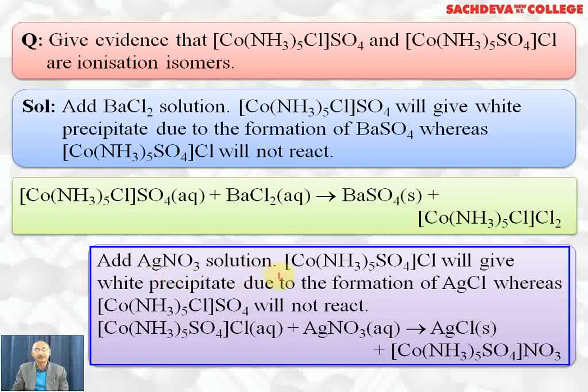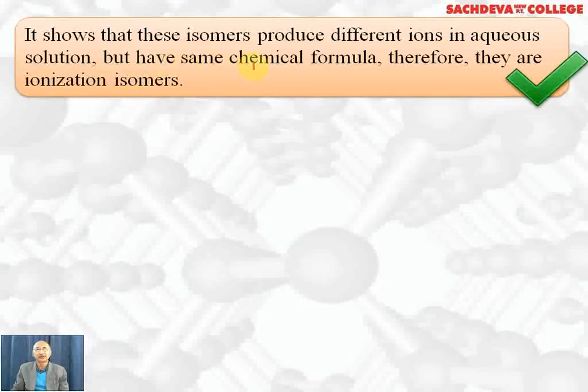Now we are going to add silver nitrate solution. The first will not react, but this complex will give a white precipitate due to the formation of AgCl, whereas the complex which has sulfate ion as counterion will not react. Now this complex with chloride ion outside reacts with silver nitrate to form AgCl as a white precipitate, and chloride ions are replaced by nitrate ions, which act as counterions. So it shows that they are ionization isomers because they have different ions in aqueous solution, and the counterions become ligands. These isomers produce different ions in aqueous solution but have the same chemical formula, therefore they are ionization isomers.